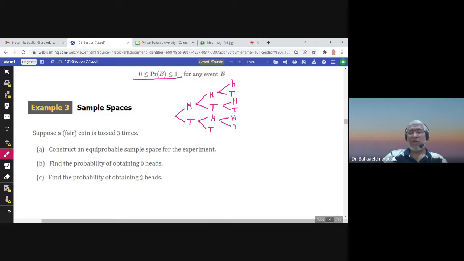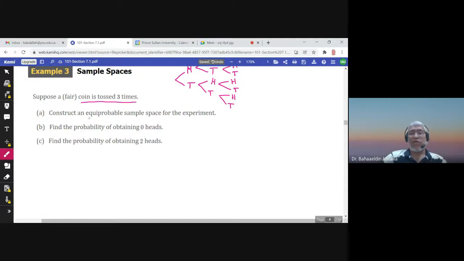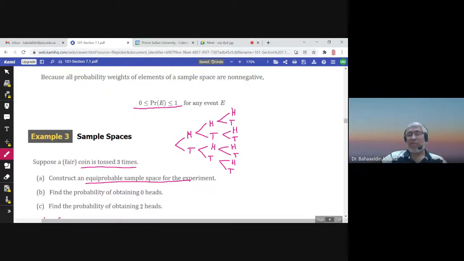So if I ask you, what is the experiment here? The experiment is tossing a fair coin 3 times. The question: construct an equiprobable sample space. Give me an outcome of this experiment. What is an outcome? Is H an outcome? No, because I'm tossing the coin 3 times. After 3 times, I cannot say the outcome is H. You have to tell me 3 things because I'm tossing the coin 3 times.